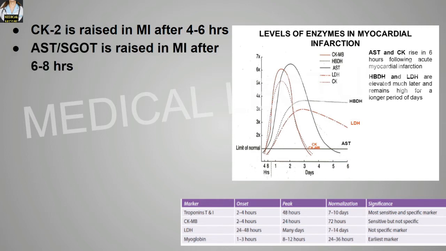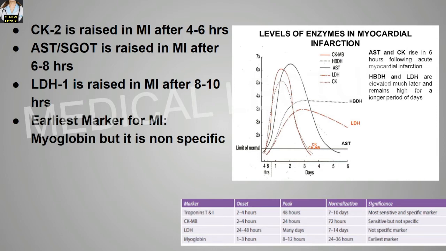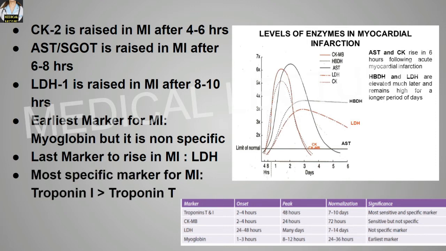AST or SGOT. AST means aspartate aminotransferase and the SGOT full form is the serum glutamic oxaloacetic transaminase. Now the AST or SGOT is raised in myocardial infarction after 6 to 8 hours. LDH1 is raised in myocardial infarction after 8 to 10 hours. The earliest marker for myocardial infarction is myoglobin, but it is not specific. The last marker to rise in myocardial infarction is the LDH. The most specific marker for myocardial infarction is the troponins.